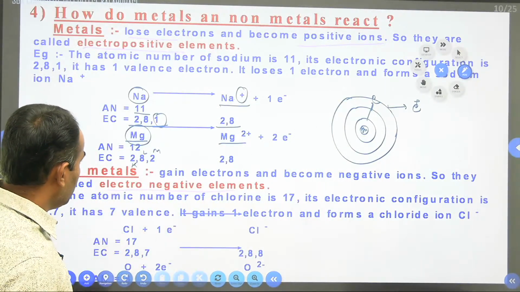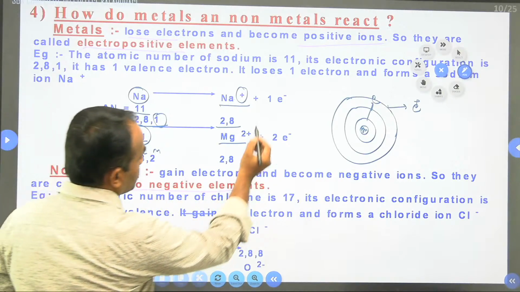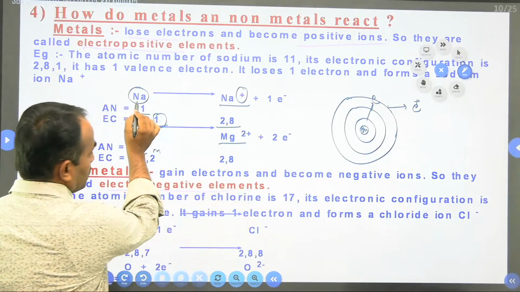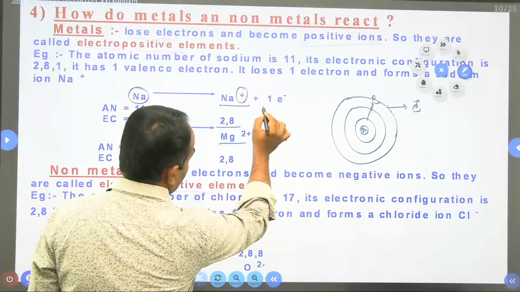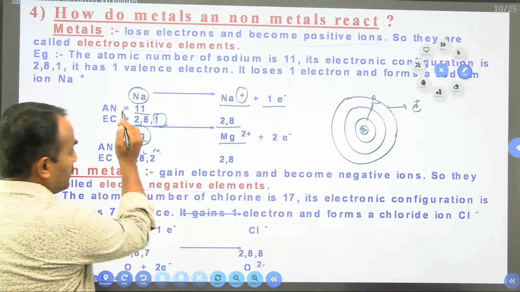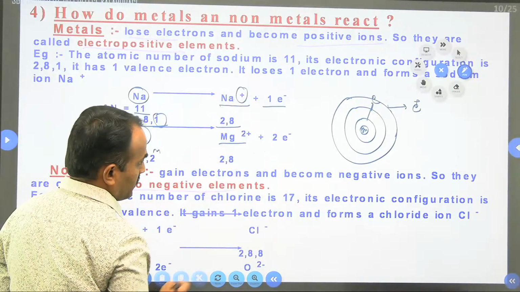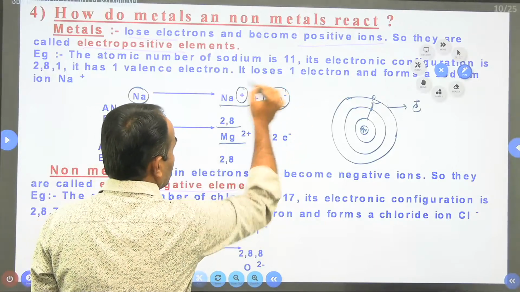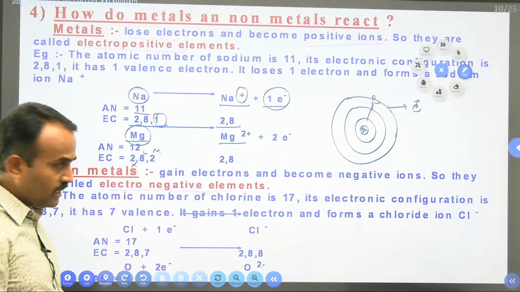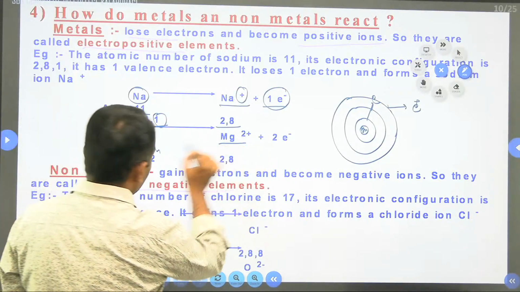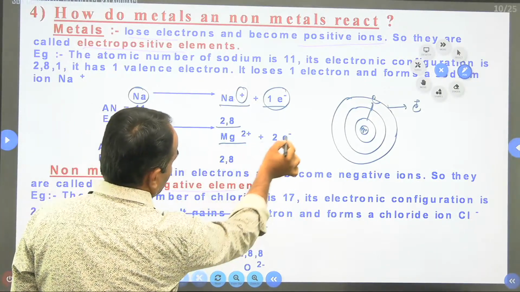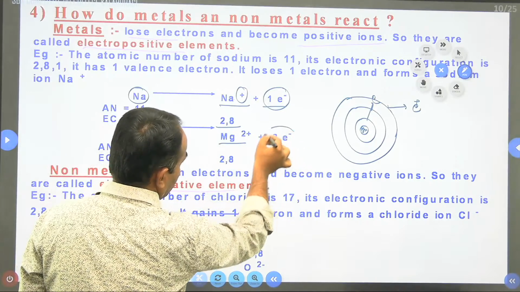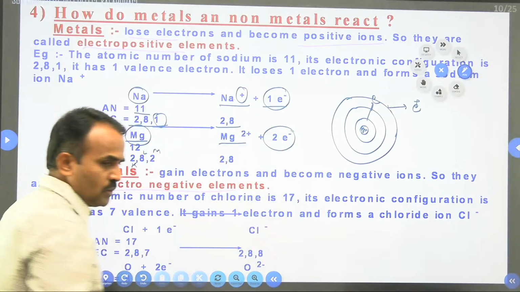The electrons lost by the element can be represented on the product side; the left-hand side is the reactant and this is the product. Sodium loses 1 electron, and magnesium loses 2 electrons.